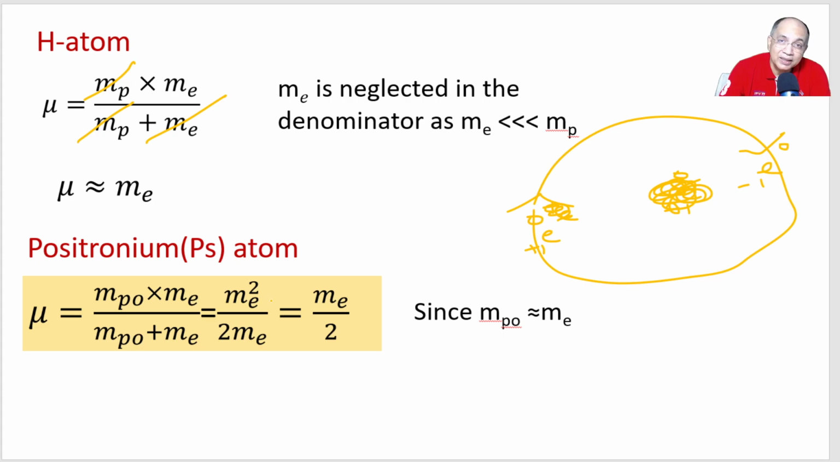So let's take Me as the mass of electron, same as the mass of positron. So in the numerator, Me square, in the denominator, 2Me. So one Me gets cancelled and it becomes Me by 2. So the reduced mass of positronium is Me by 2. Don't confuse positronium with positron. Positronium is an atom containing positron and electron. Positron is one particle, having a charge equal to that of proton and mass equal to that of electron. And how are positron and electron related? They are antiparticles of each other.